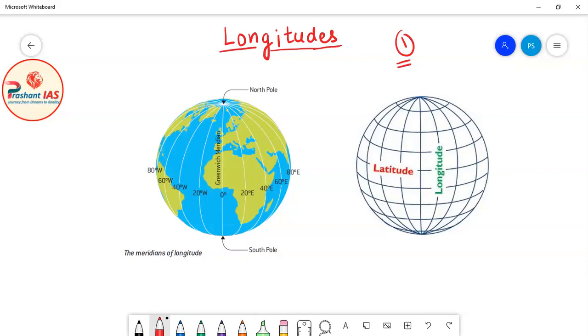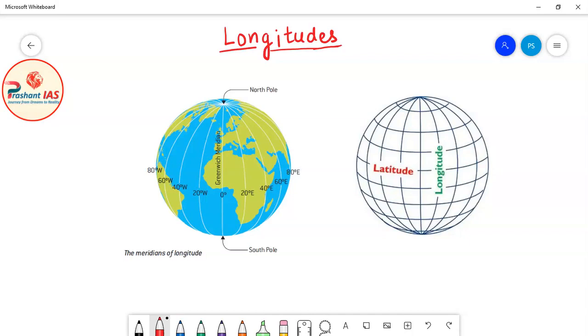But the other side of the coin is that we can declare any longitude as the reference longitude for our convenience, because there are no such lines drawn on the surface of earth. These are imaginary lines which we imagine for our convenience, for locating places. So the problem is which longitude should be the reference, but the solution is that we can treat any longitude as the reference longitude.